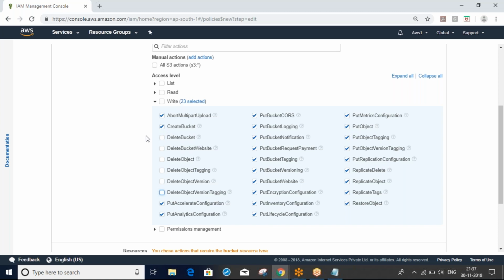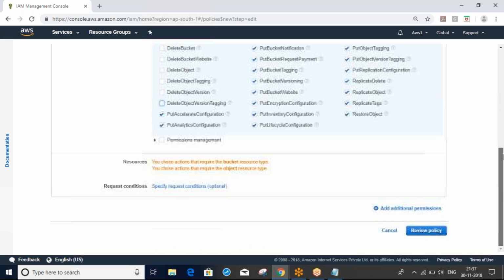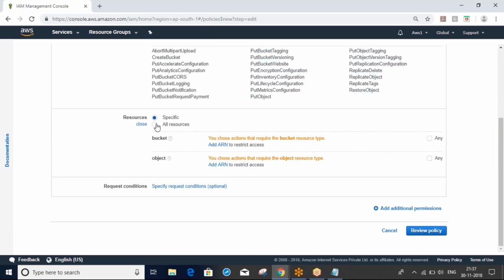If you provide write access, that team member should not delete anything. At that time, we can uncheck this. If you uncheck it, then you cannot delete these things under resources. Okay, so select all.